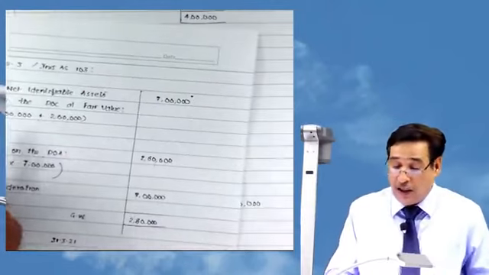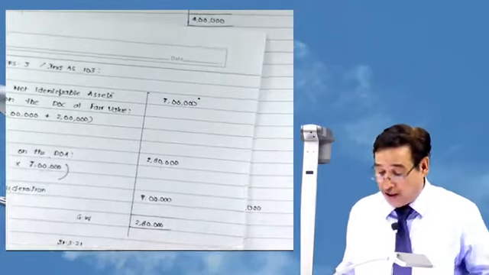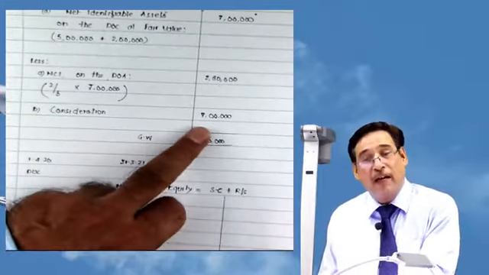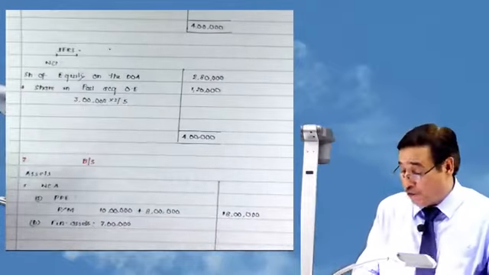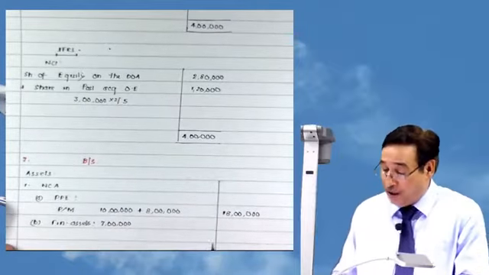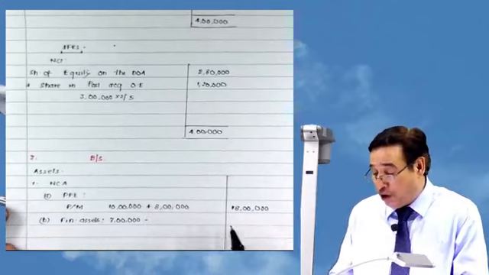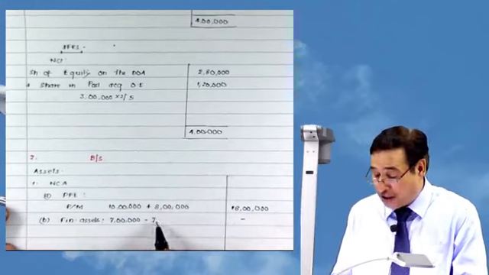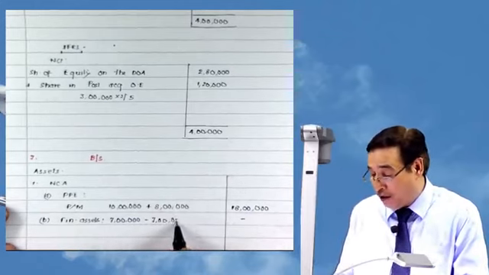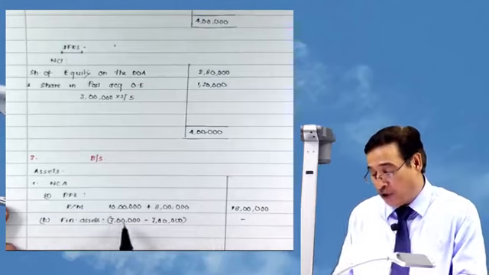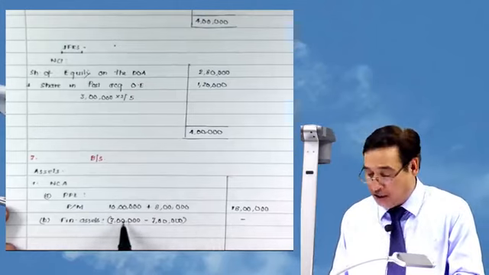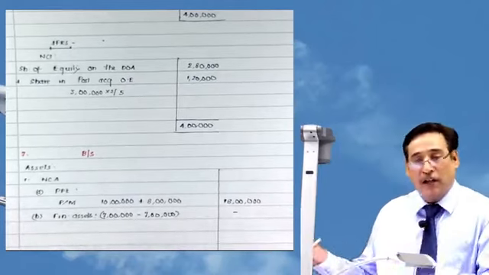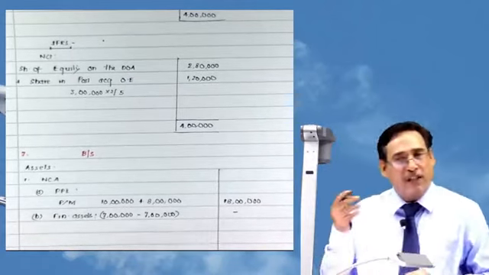In fact, this was the traditional approach, and here consideration we have written through IFRS 3, consideration 7 lakh. So we have to be careful. If we have used a particular item, that item will not find place in the outer column, because we have used this 7 lakh in calculation of goodwill. So we will cancel it out. You need not do such workings in the bracket. That is just for the sake of making you understand. If we have used that item somewhere else, you need not put it in the outer column. We will see later on.